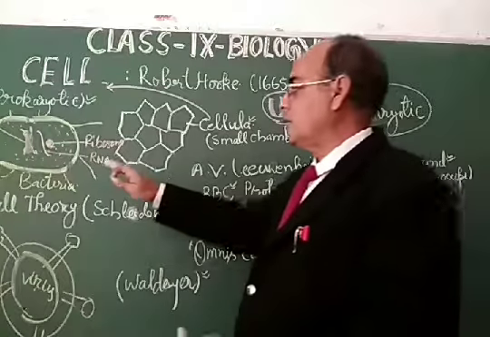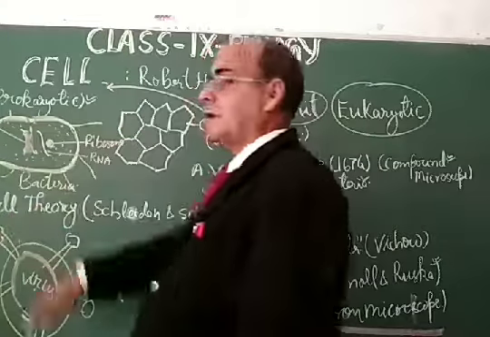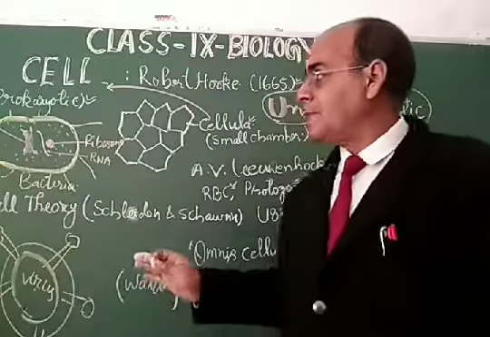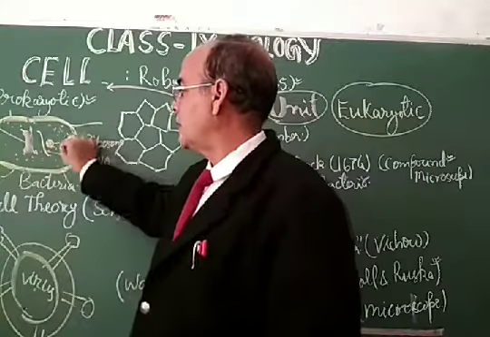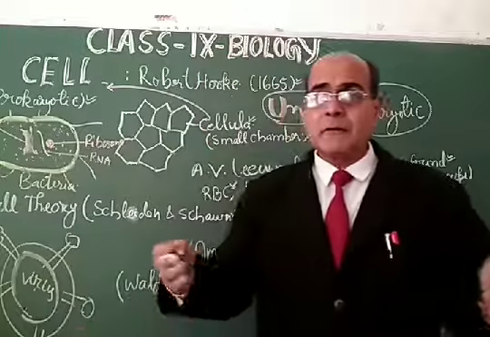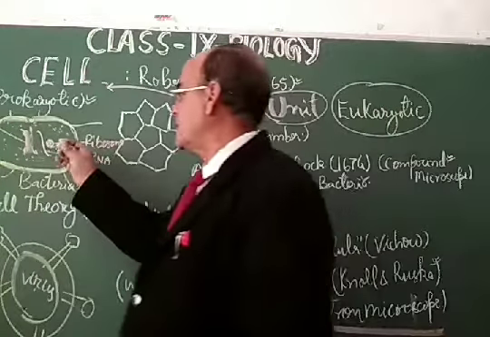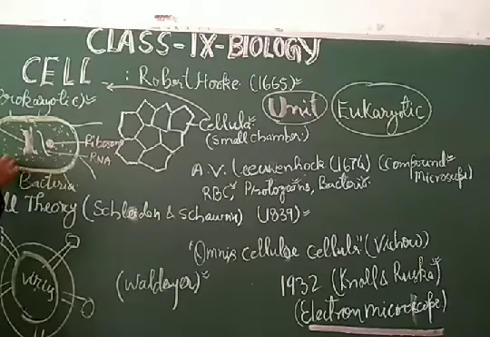Prokaryotic cells have a very simple structure. They don't have a nuclear membrane, they don't have cell organelles, but they have a single chromosome, RNA and ribosomes along with some protoplasm. When they are in unfavorable conditions, they form a cyst around the cell, and this is called the cell envelope.